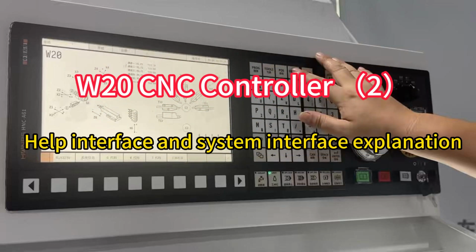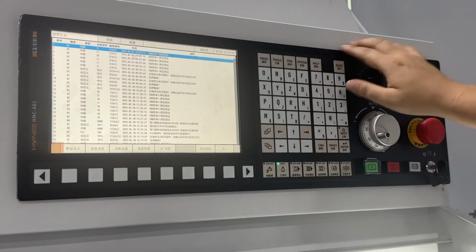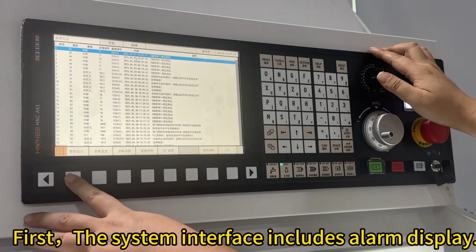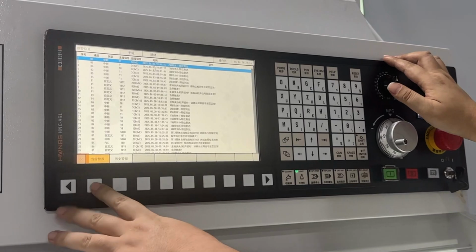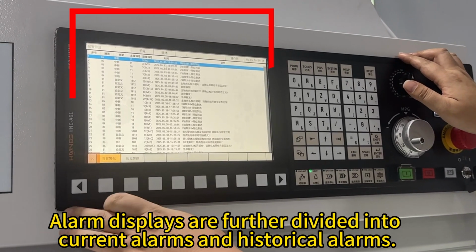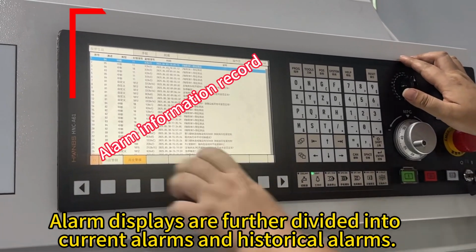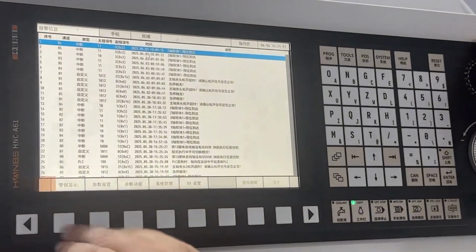W20 CNC controller. Help interface and system interface explanation. First, the system interface includes alarm display. Alarm displays are further divided into current alarms and historical alarms.